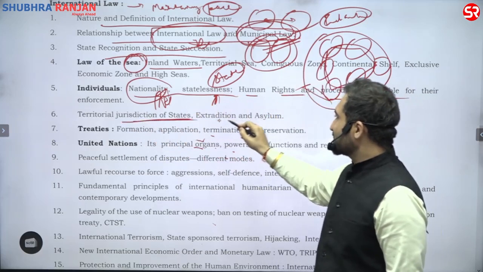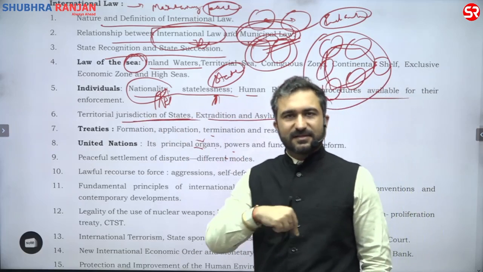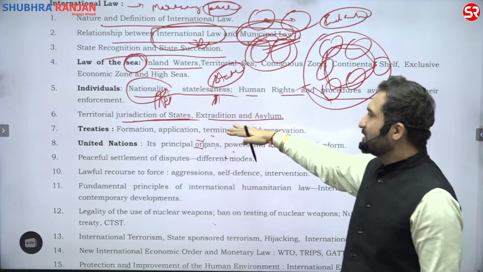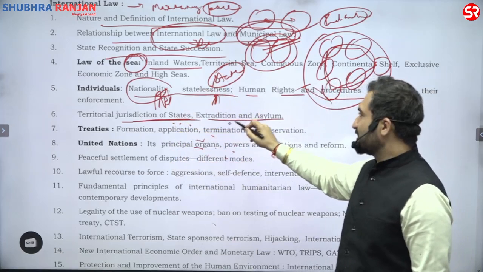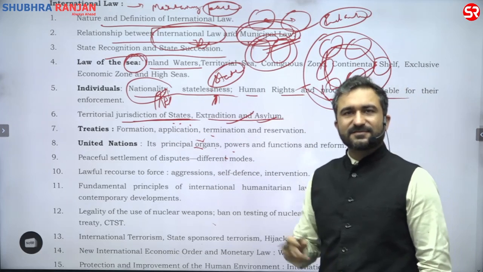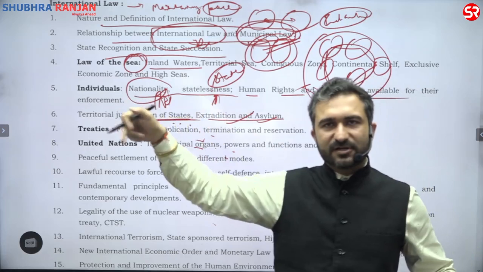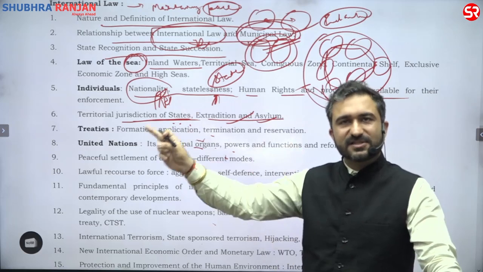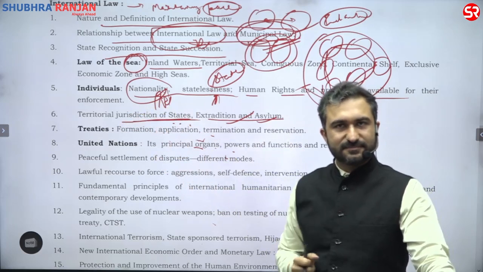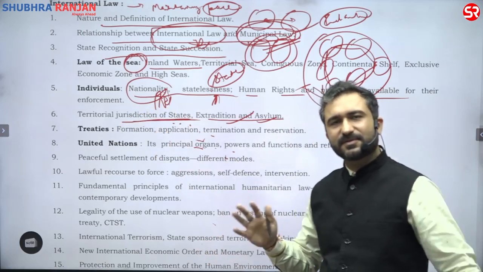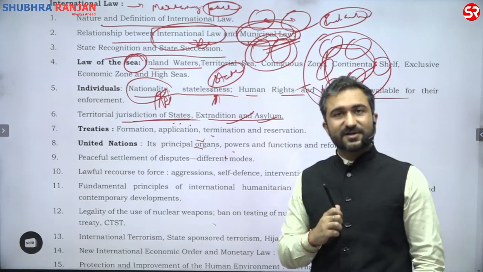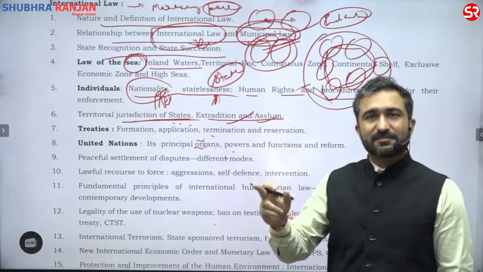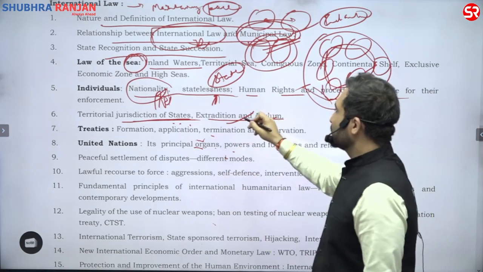Territorial jurisdiction of states, extradition and asylum. Sorry, I went ahead with the previous topic. If someone has done some wrong and gone to another country, we want him back in our country: extradition. If someone has not done any wrong and he wants refuge in another country: asylum. Simple definition, and you will understand that is why you say that he must get political asylum. That is why they are saying that Nirav Modi should be extradited, Vijay Mallya should be extradited, because they have done some wrong. That is why you are using the term extradition.